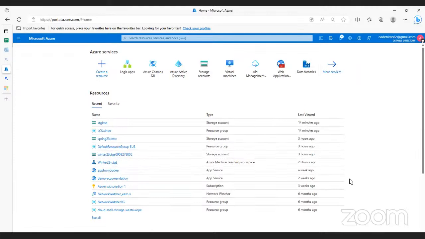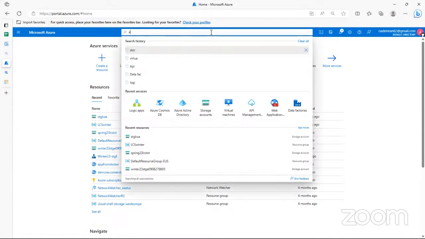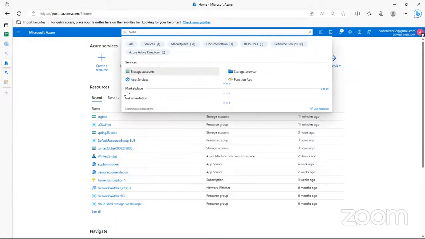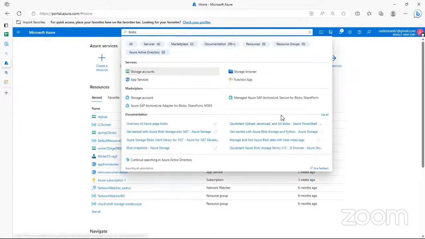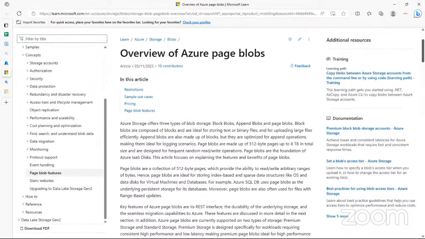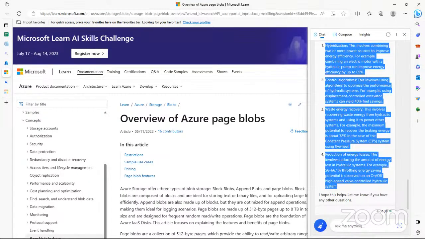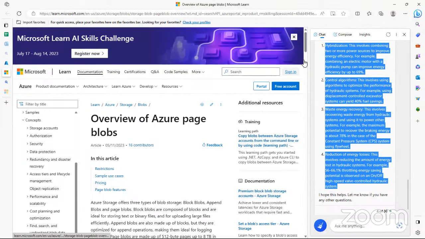So that's basically all we'll be doing for today in terms of Microsoft. I think Microsoft has a lot. Let's say if I search for anything now, let me search for blobs, for example. There's this place that they call documentation, which is a way for them to teach people stuff. So everything about Microsoft Azure, I don't think there's something that you want to do on Microsoft Azure that they have not thought of. Okay, let me rephrase it this way. I don't think there's a service that you want to use that they have not given an example of how to do it, if you get what I'm trying to say.